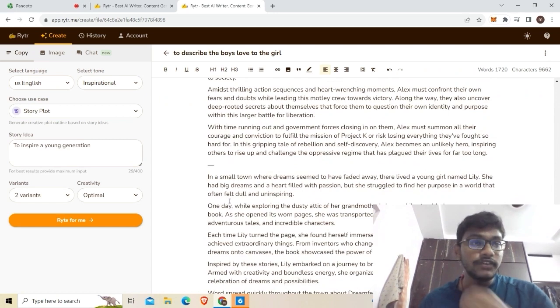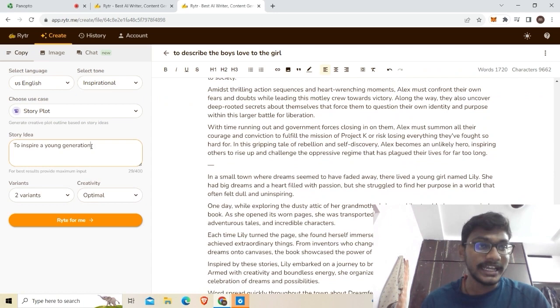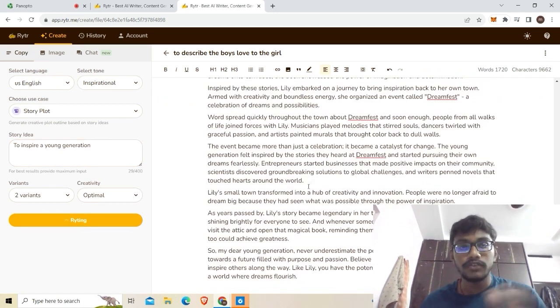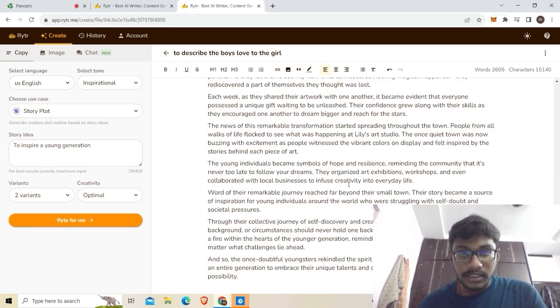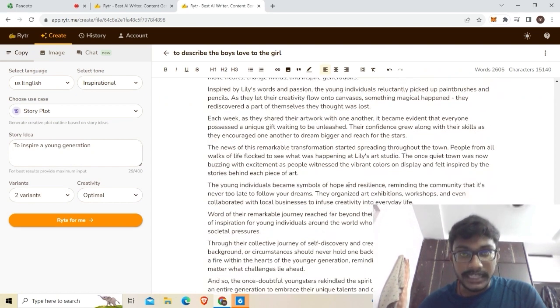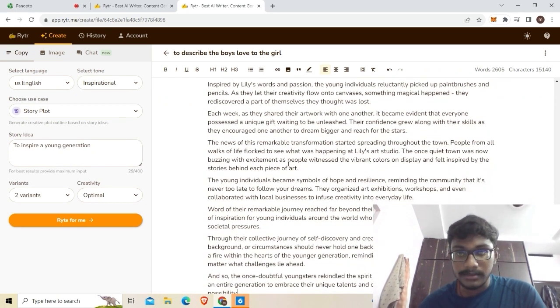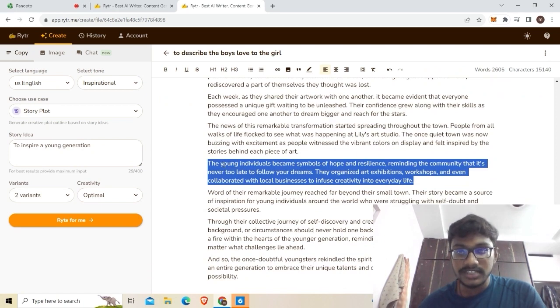And if you want to make a film story to inspire the young generation, then you can give a plot like "to inspire a young generation," and you can click write for me. So it will give you some plot ideas. It gives different types of stories. Here you can see it gave one of the stories, like at first the news of the remarkable, not this. See, the young individuals became a symbol of hope, resilience, like this.